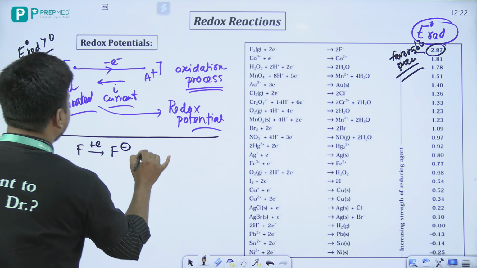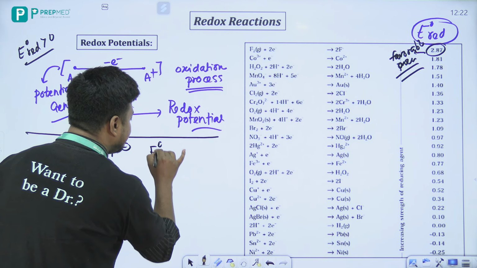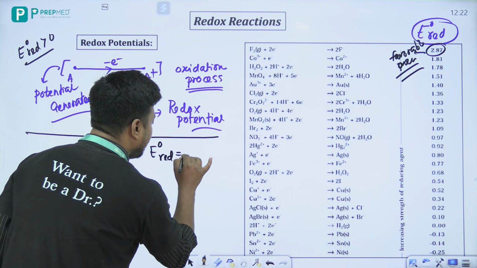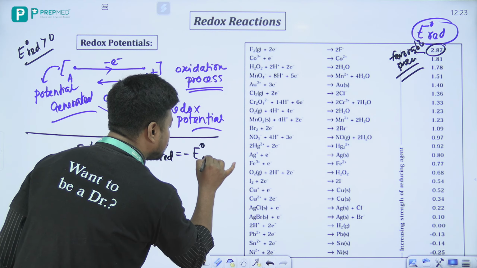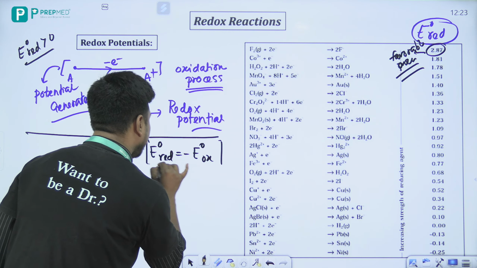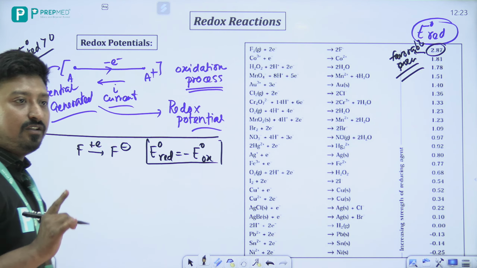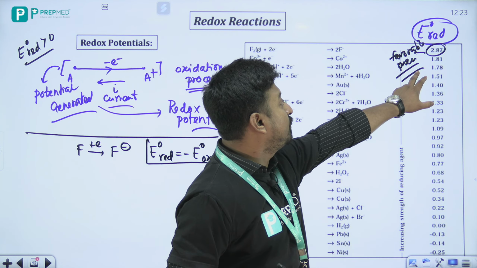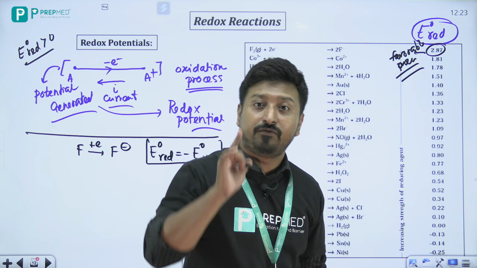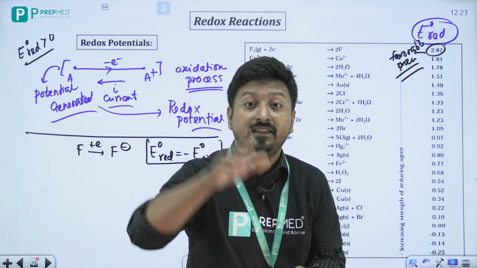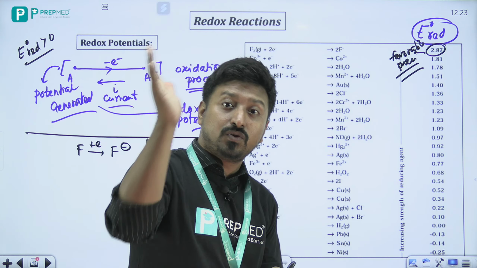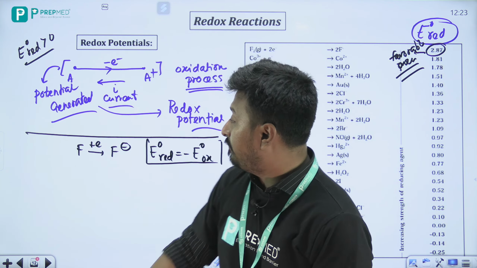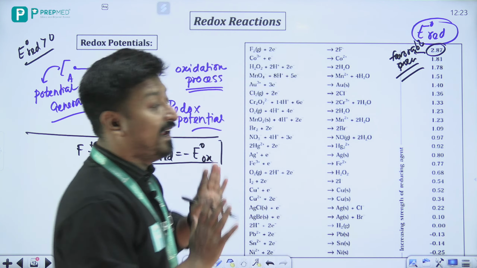Your E0 red is always equal to minus E0 ox. Means if the reduction potential is plus 2.87 for F to F minus, then for F minus to F2, the oxidation potential will be minus 2.87.